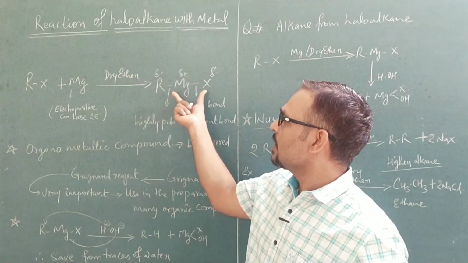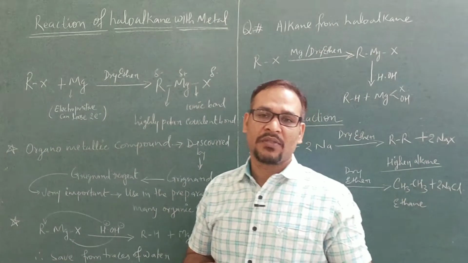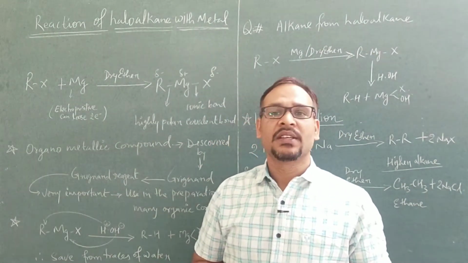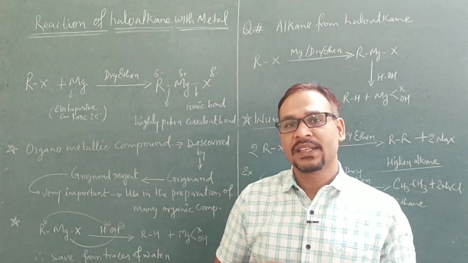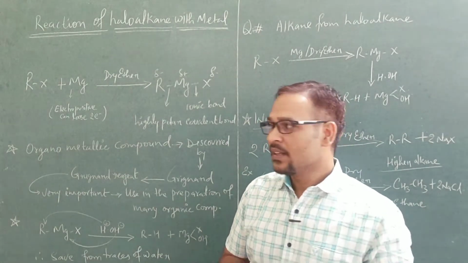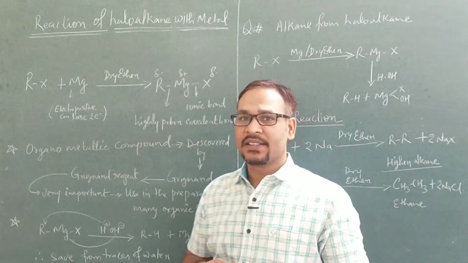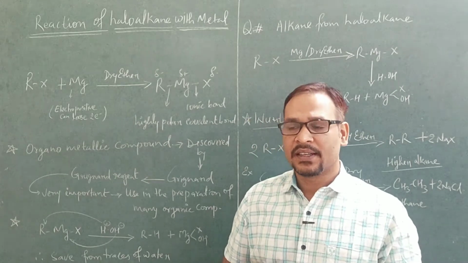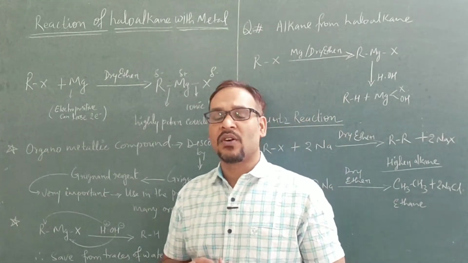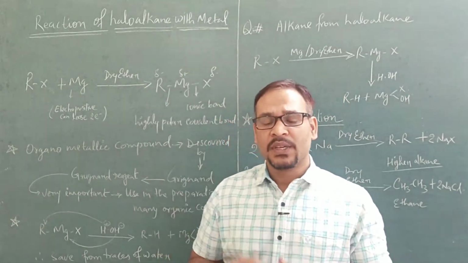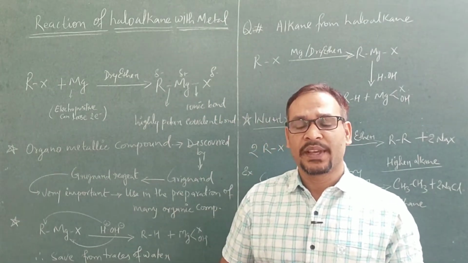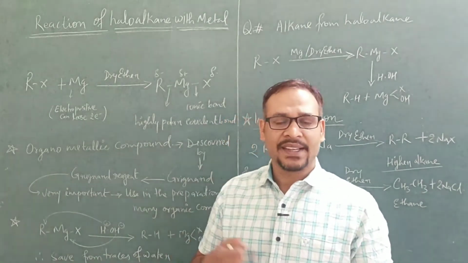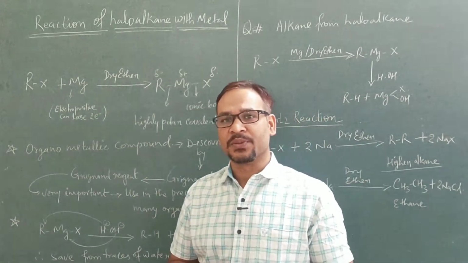This compound is called an organometallic compound. It is named after the scientist who synthesized it: Grignard reagent. This compound's name is Grignard reagent. It was prepared or synthesized by Grignard, and it is very important in organic chemistry. Many types of organic compounds can be synthesized by Grignard reagent, which you will study later on.